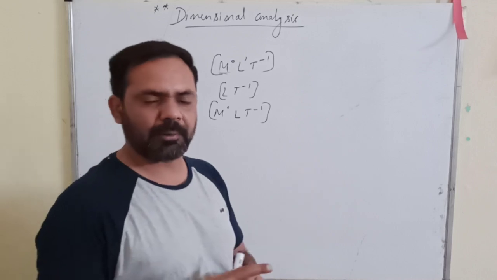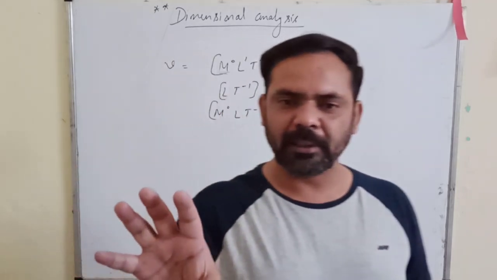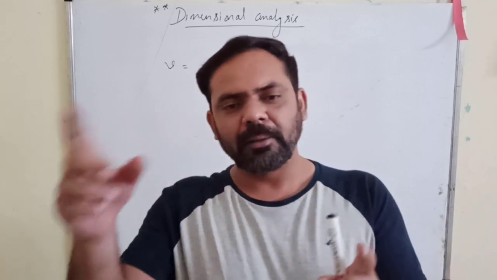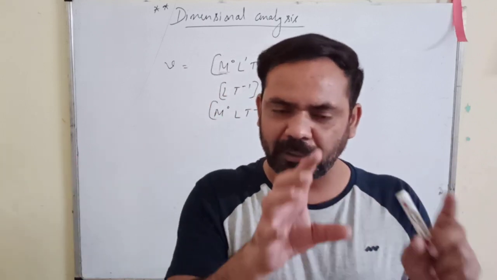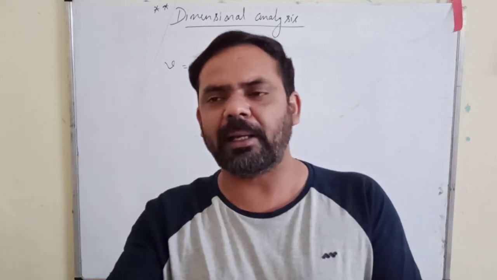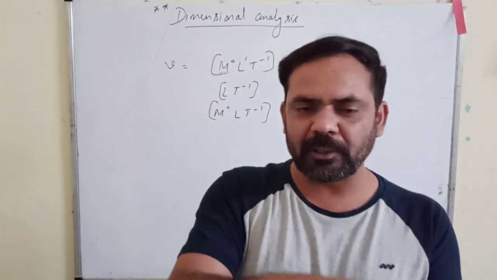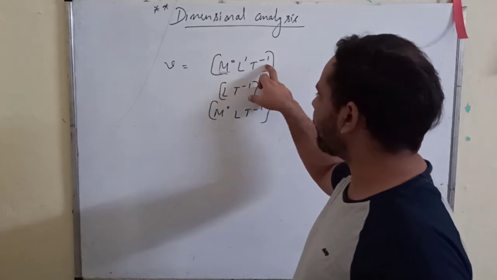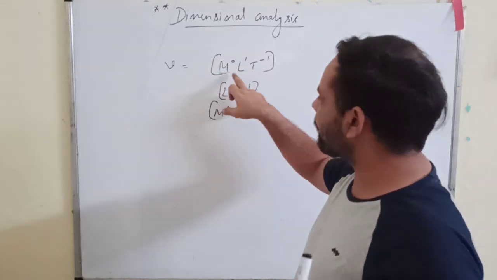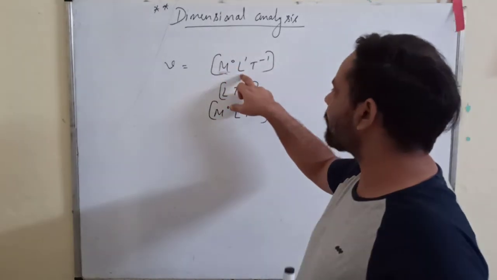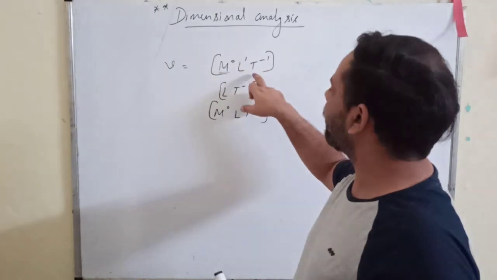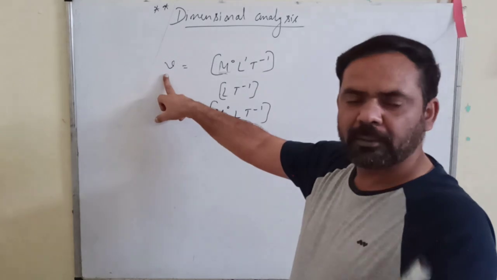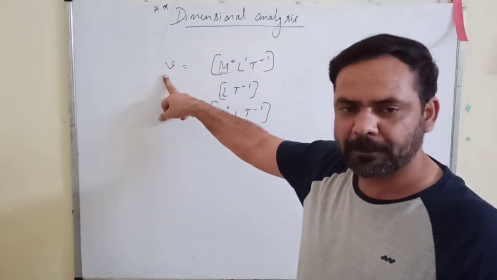Dimension you will have to express for each particular fundamental quantity. You cannot simply write 0, 1 and minus 1. You will say the dimension of mass is 0, the dimension of length is 1 and the dimension of T is minus 1 in the derived quantity velocity.